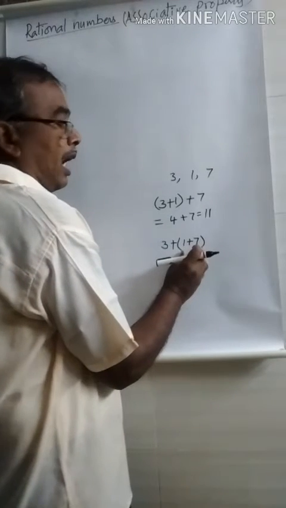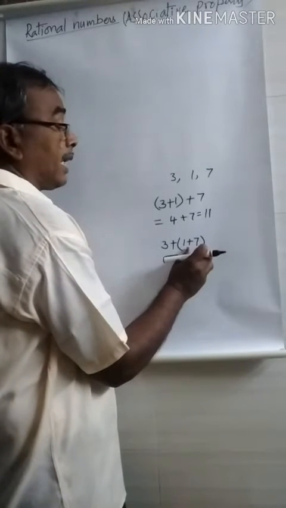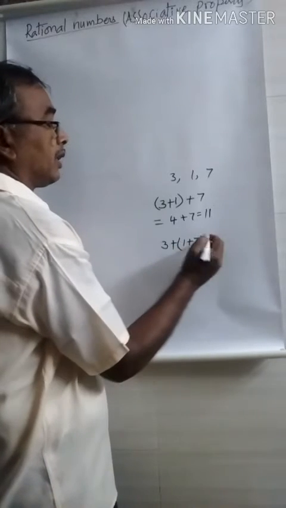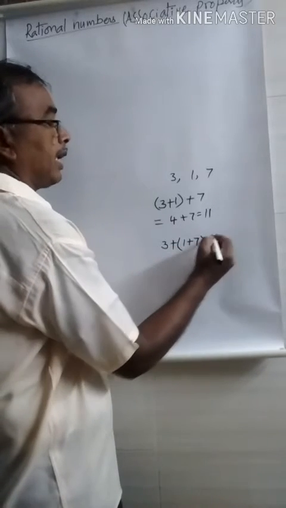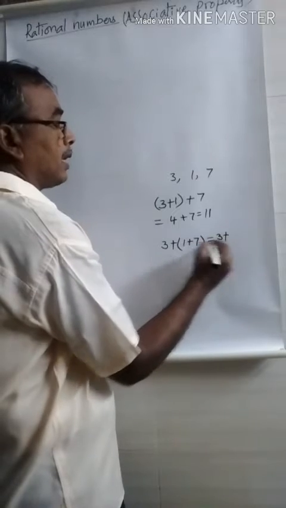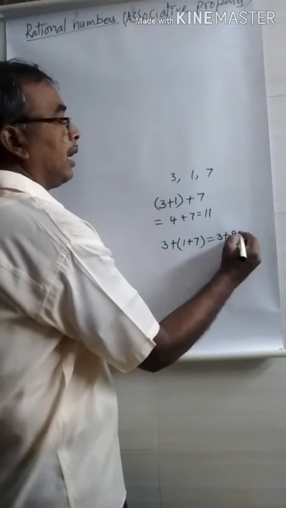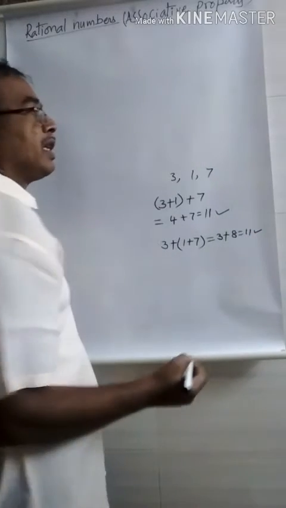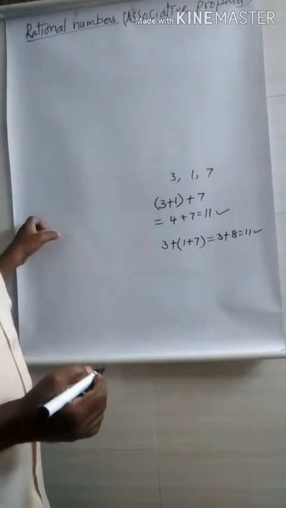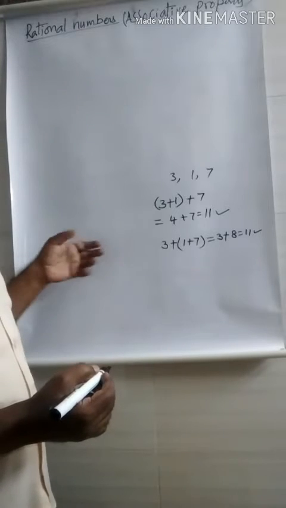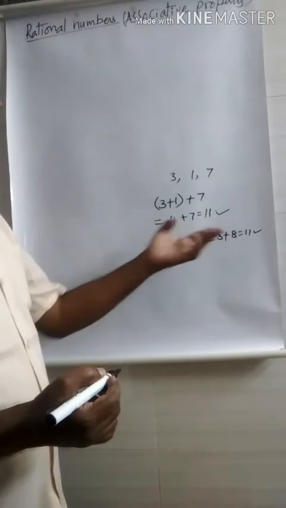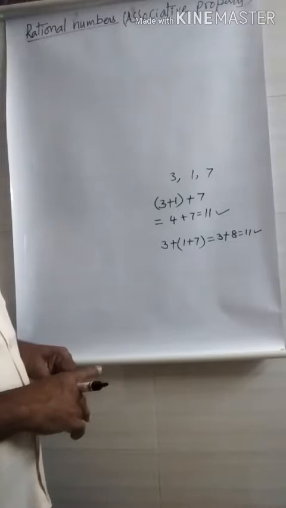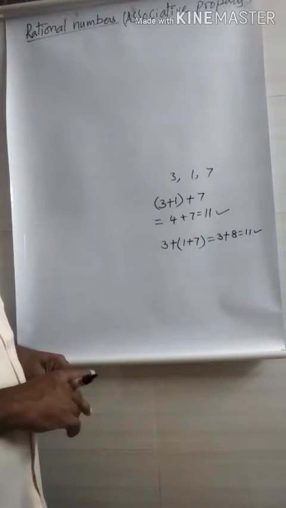Here I add second number and third number. Then after I add this part to the first one. Then here you may observe what we get. 1 plus 7 means 8. Then 3 plus 8, what you get? 11. In both the cases, to sum up these three whole numbers in any order, what we may get? 11 and 11. That means the whole numbers satisfy the associative property.